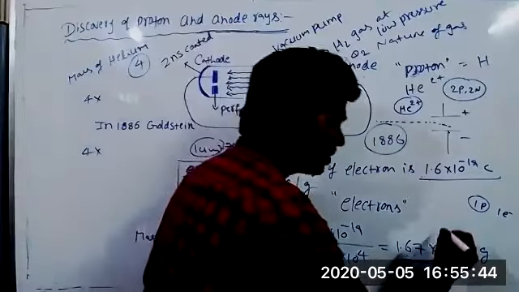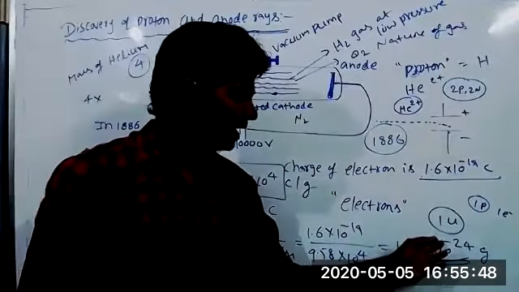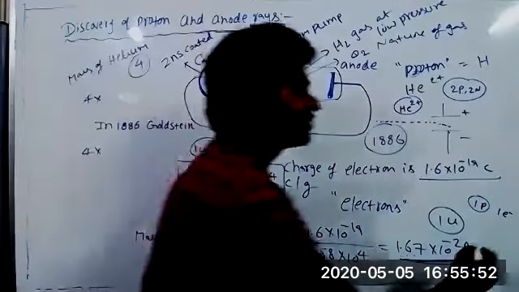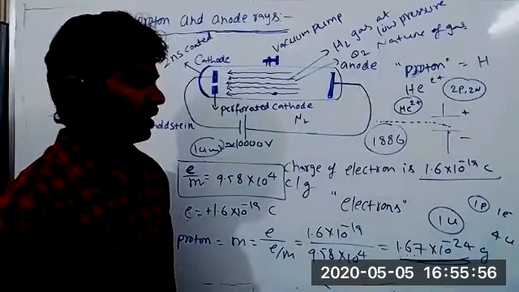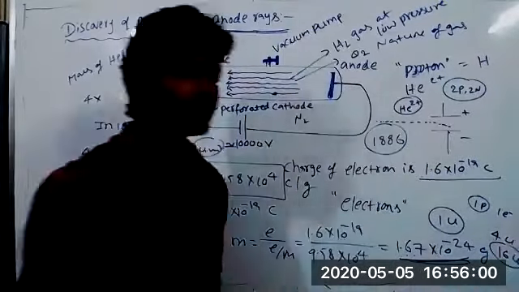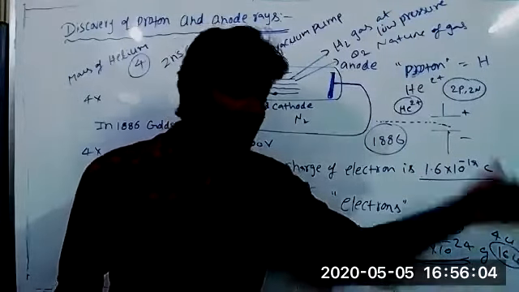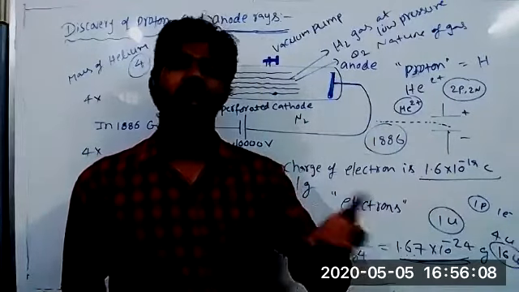We just consider it equal to 1 unit. Suppose they take another gas, helium, that is coming 4 units, and if you take oxygen, that gives 16 units. At that time the scientists concluded oxygen has 16 protons and helium has 4 protons,